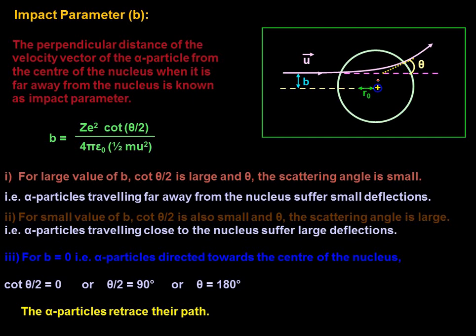Therefore, the shape of the trajectory of the scattered alpha particles depends on the impact parameter and the nature of the potential field, which means at this particular point there is positive charge, and thus it creates a potential. And that's what I'm speaking about. Are we clear with this?